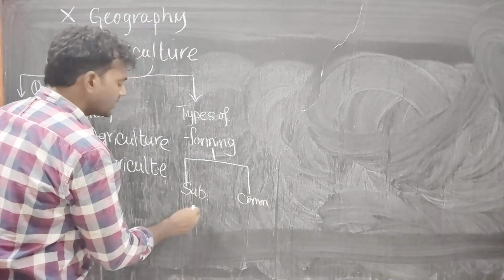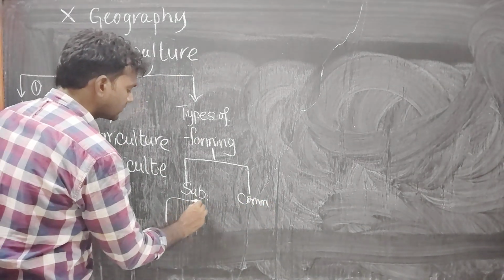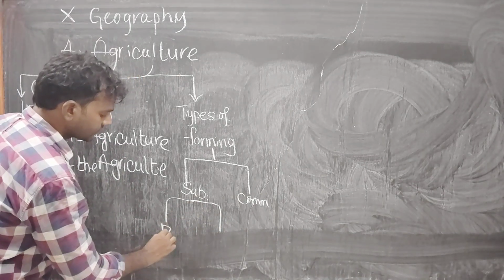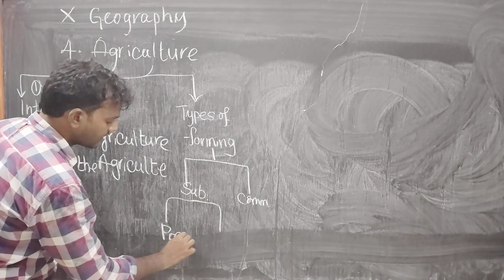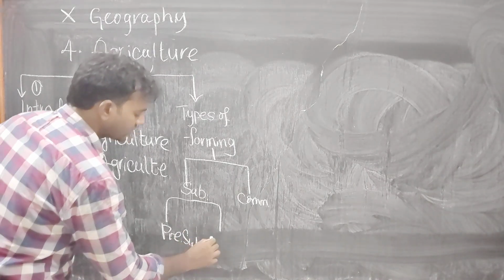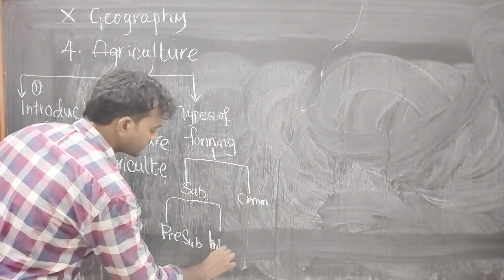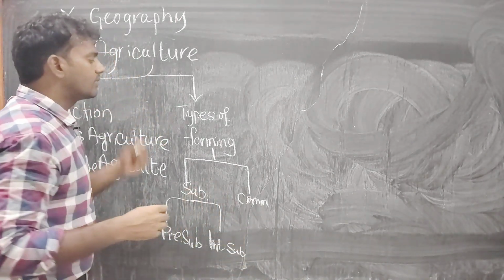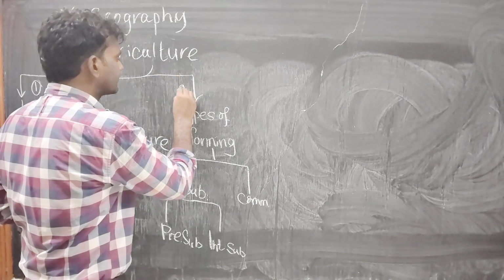Subsistence farming is again divided into 2 categories. First one is primitive. Primitive means very old method. Primitive subsistence farming. Second one is intensive subsistence farming. We will discuss one by one. These are the important points in this subtopic.